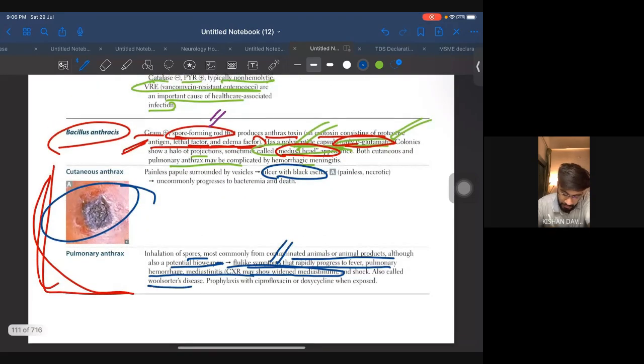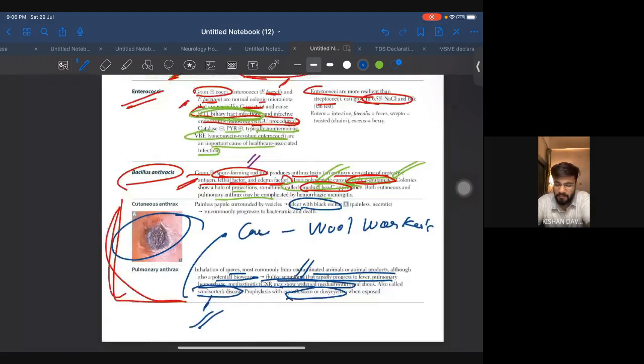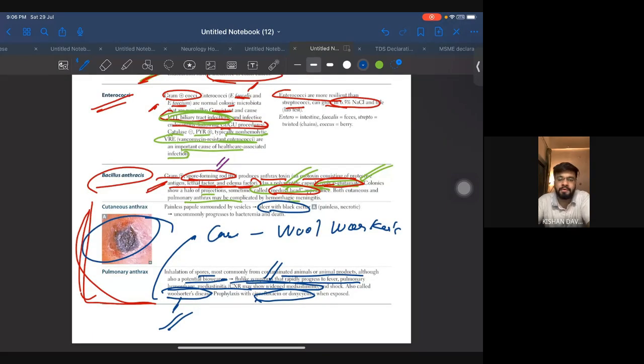Also called wool sorter's disease. So wool sorter is very important. If they give you a case with a wool worker, think that the question is asking you about anthrax. Okay. Prophylaxis with ciprofloxacin or doxycycline. All right. So this is what you have to remember for anthrax. All those that I have told you, that is the only thing you have to remember. And from this only, questions will be asked in UL as well as in NBN.